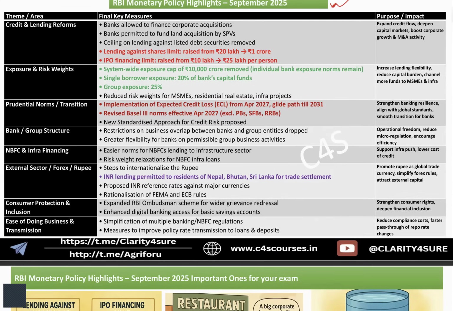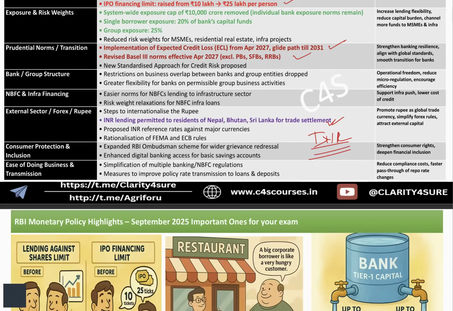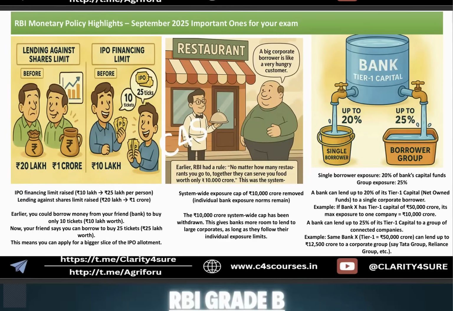The lending against shares limit has been raised from 20 lakh to 1 crore. IPO financing limit raised from 10 lakh to 25 lakh per person. Then implementation of expected credit loss from April 2027 following the glide path till 2031. Then revised Basel norms effective from April 27. And last but not least, INR lending permitted to Indian residents of Nepal, Bhutan, Sri Lanka for trade settlements in INR only, not in the local currency of that economy. That is not a necessity. Out of this, these three are very important.